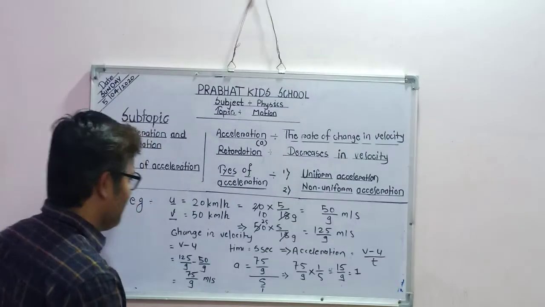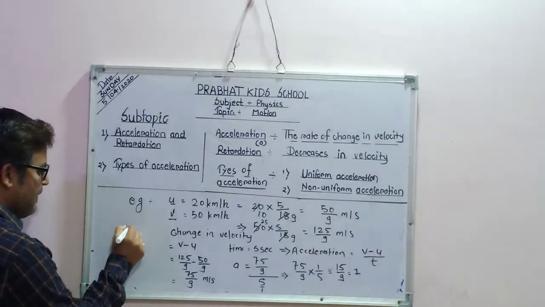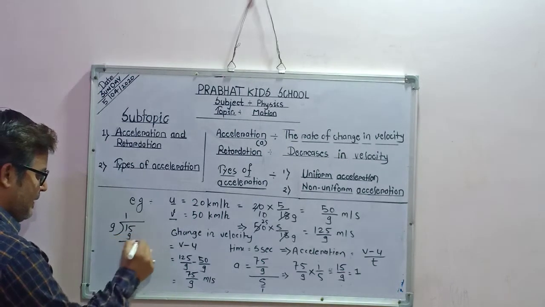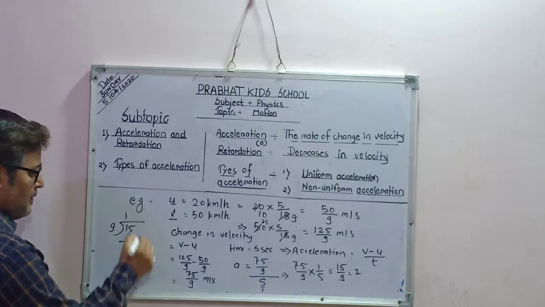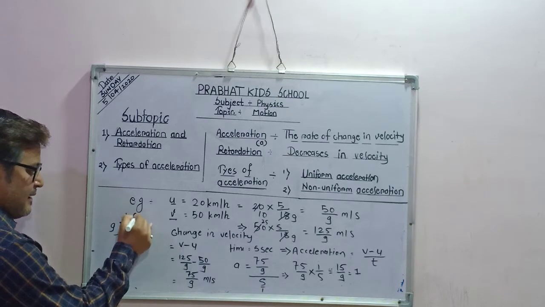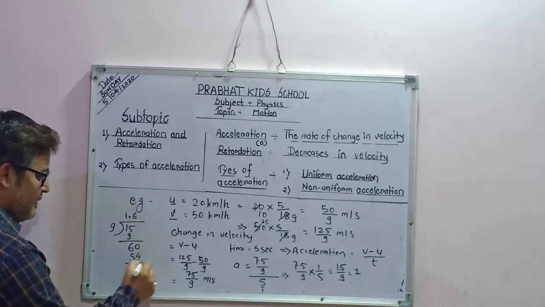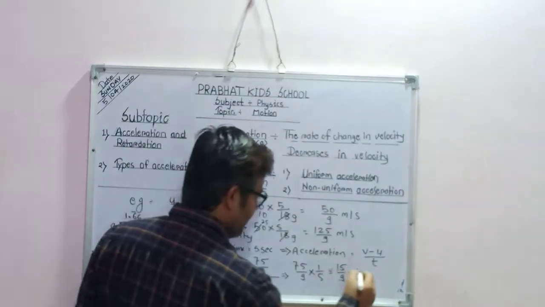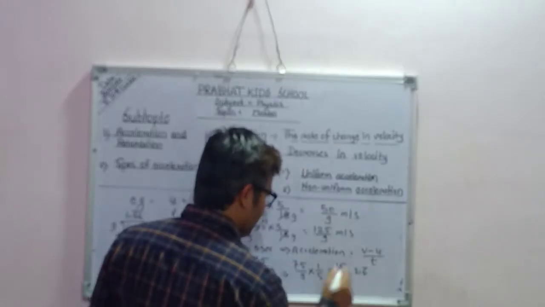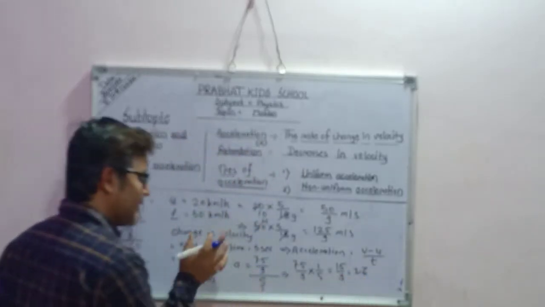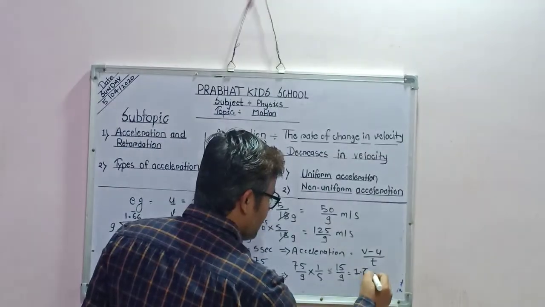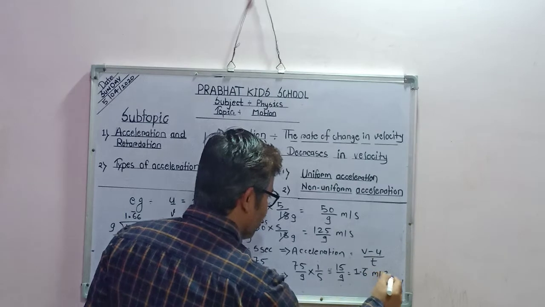Then what is the second step? I am dividing here. See student, 15 divided by 9. 9 ones are 9, here 6 is left. Then point, then 0: 9 sixes are 54, then 6 is left again. The answer will be 6 recurring. So my answer is 1.6 recurring. But what is the unit of this acceleration? This is an acceleration, so the unit of this acceleration is meter per second square.